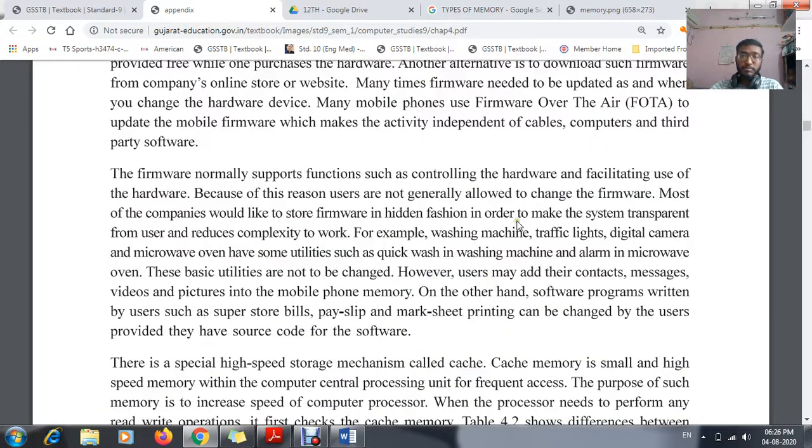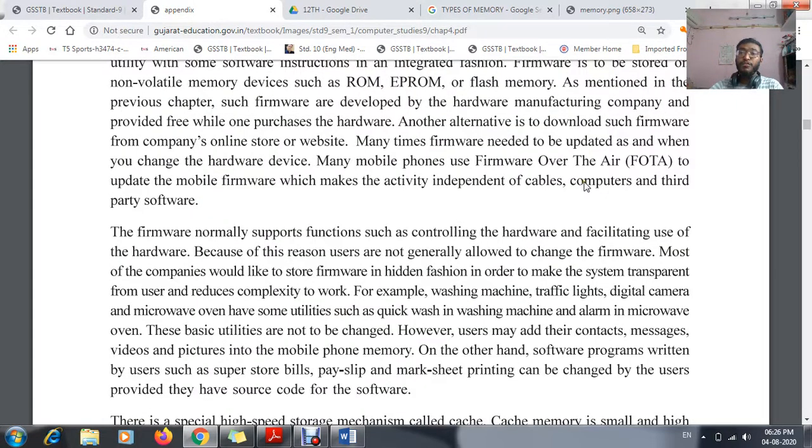Now one more topic is the firmware. Underline it. It's not an important one, still just underline it. I think in your second or third chapter we talked about hardware, software and firmware. During that time I gave you examples. The best example for firmware is a microwave oven or induction cooktop, an electric stove. We give the time limit according to the timer, and if you set it, it automatically works according to it.